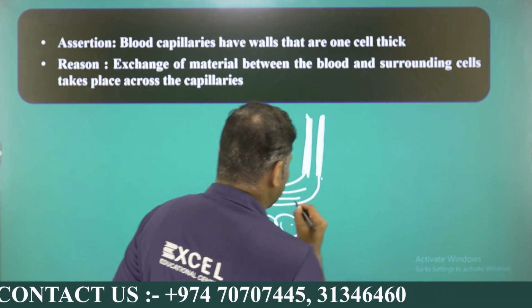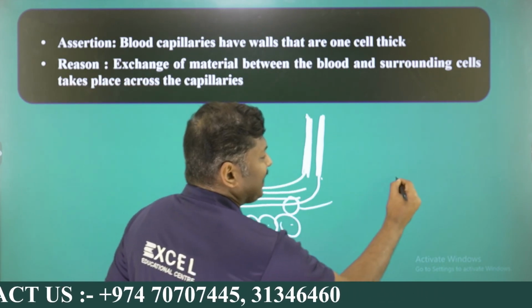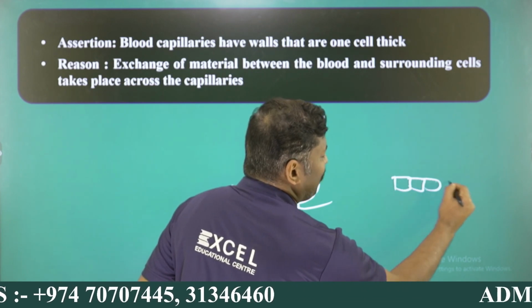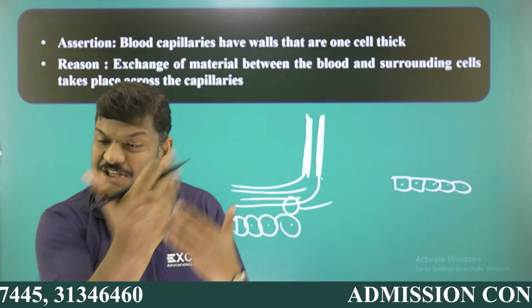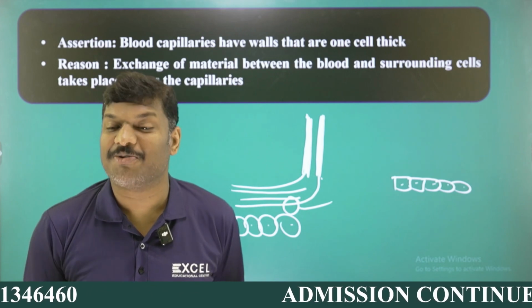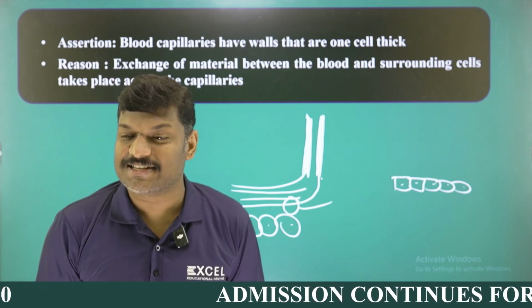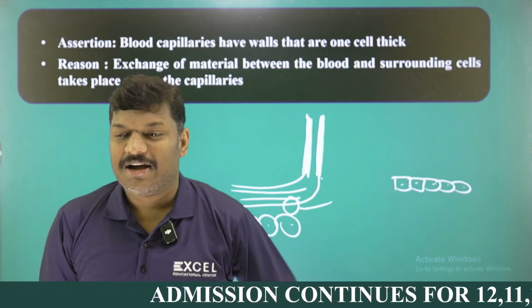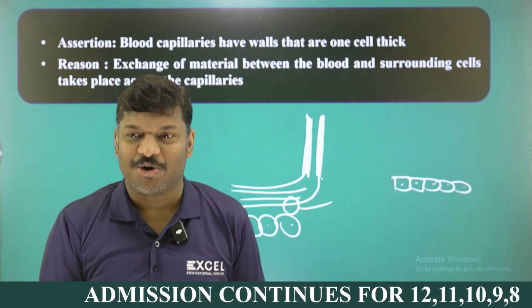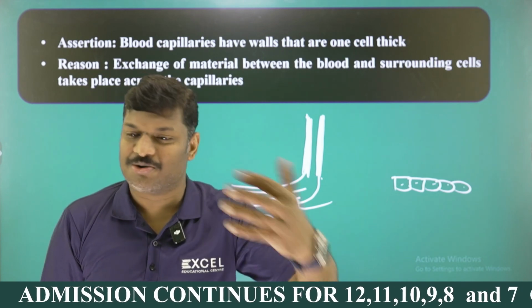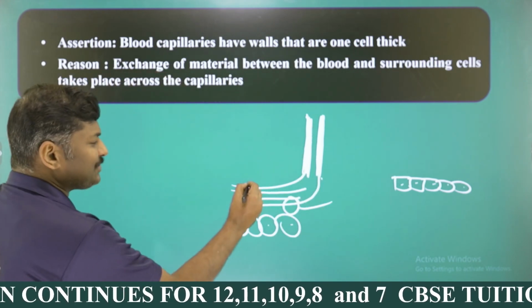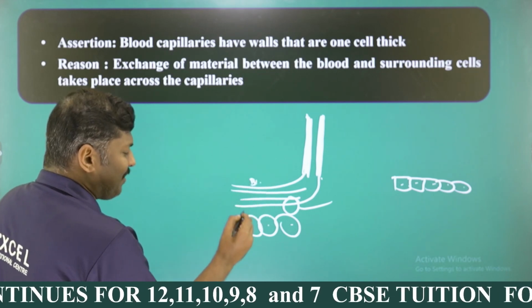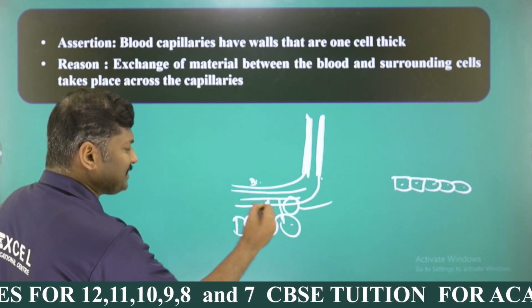One cell thickness means what? If you take one area and magnify it, it will be like this. This is one cell thickness. It means diffusion is easy, exchange of materials is easy. Otherwise, just imagine the problem. It's very difficult to exchange the gases, and not only the gases, the materials are also glucose and nutrients, including water. So this is called the blood capillaries, and after that, exchange takes place, my dear students.